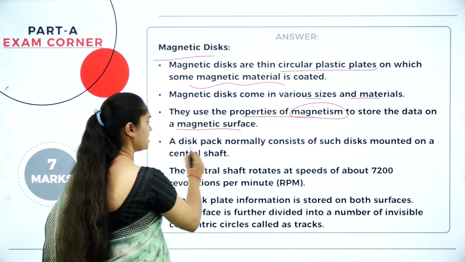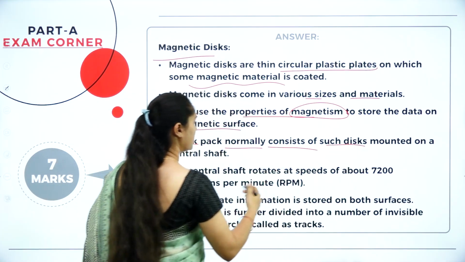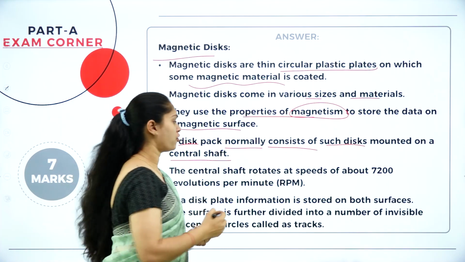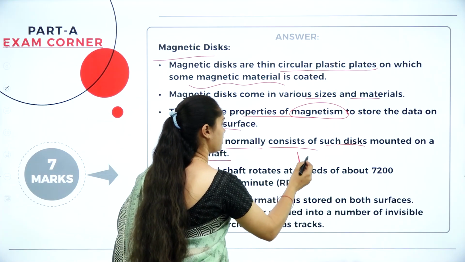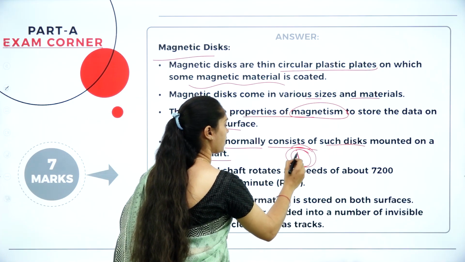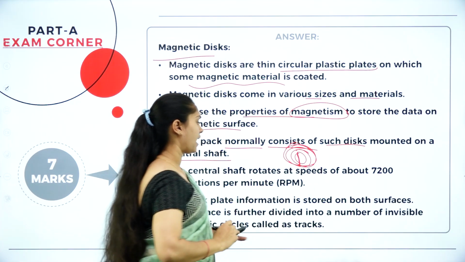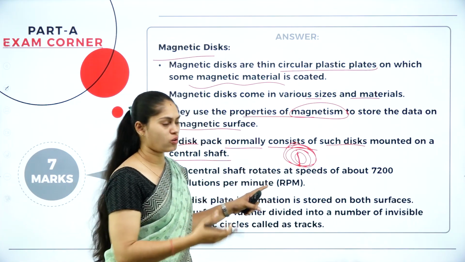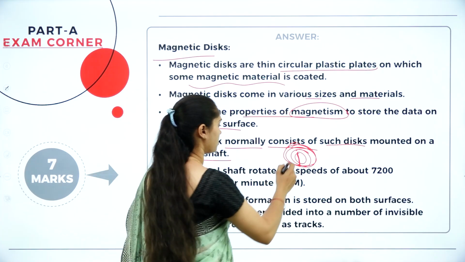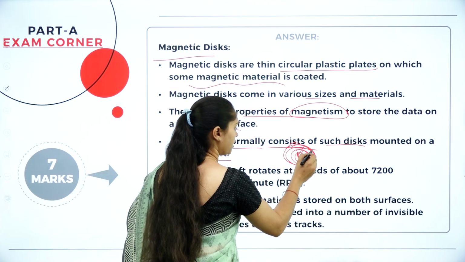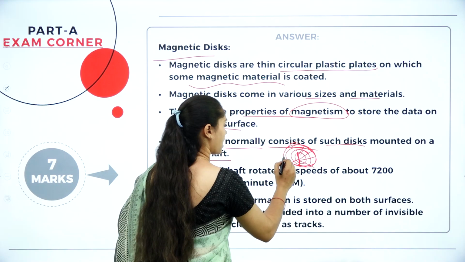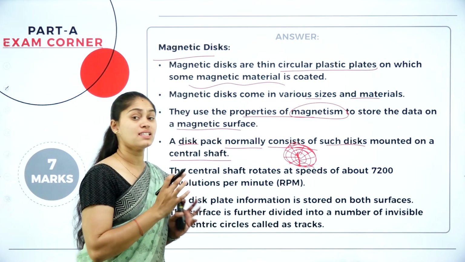Here the disk pack normally consists of disks mounted on a central shaft. You can see it will be like this. After that we have circular imaginary lines, and the circular plates are divided into tracks, and each track is again divided into sectors.